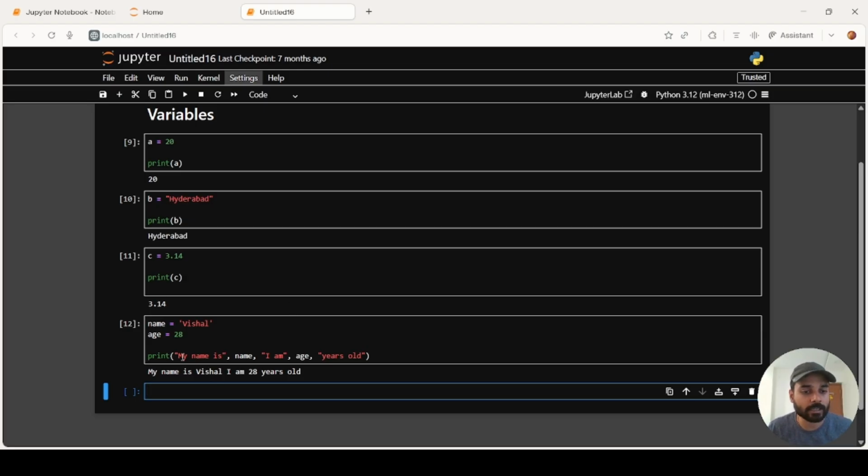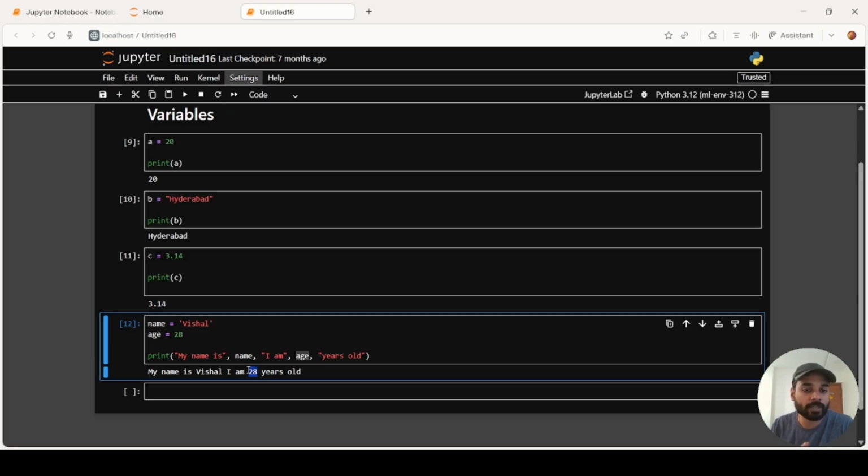We have already discussed that whatever is inside double quotes, Python will always treat as strings or text, and whatever is outside is usually considered a variable. So here name is a variable, so it has printed out that variable's value, and age is a variable which has given us the value 28.